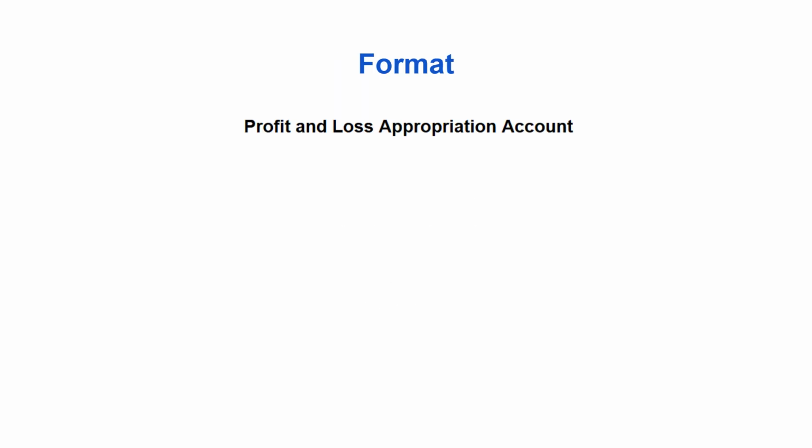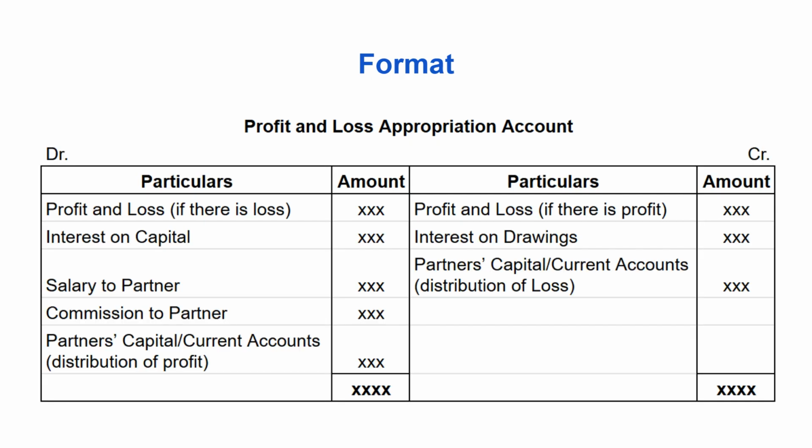Format of profit and loss appropriation account. Profit and loss appropriation account: debit side particulars and amount, credit side particulars and amount. Debit side: profit and loss if there is loss, and credit side: profit and loss if there is profit. Debit side: interest on capital, salary to partners, commission to the partner, and credit side: interest on drawings. And then partners' capital, debit side or credit side.